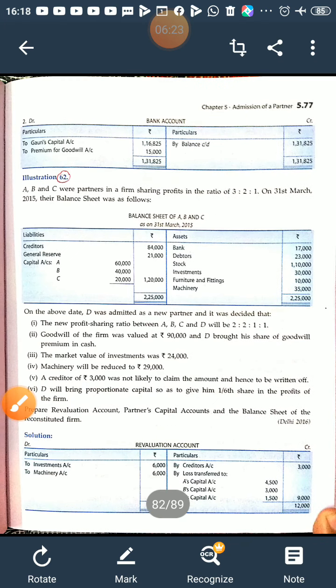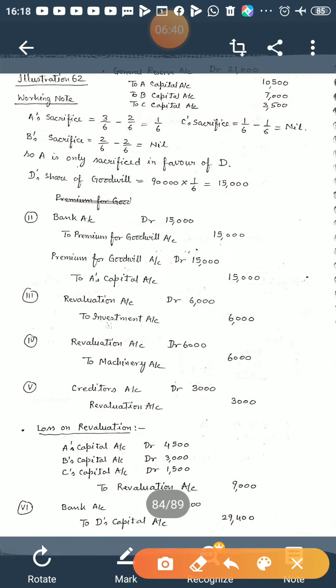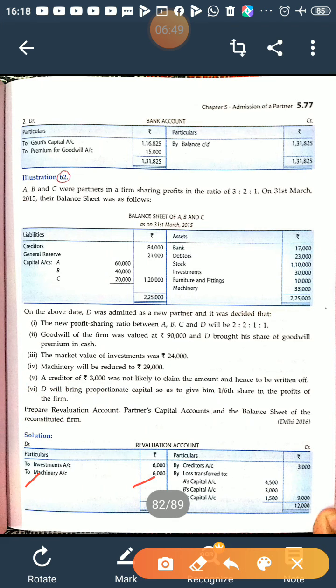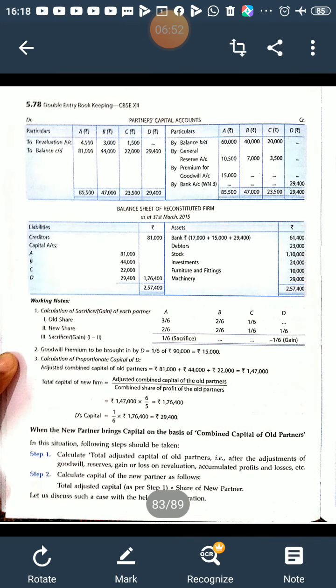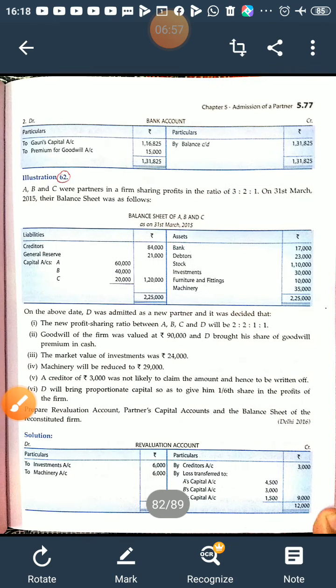Now next is machinery. There is an adjustment related to machinery. Machinery will be reduced to 29,000. At present it is 35,000 and it is to be reduced to 29,000. So there is a decrease in value of machinery of 6,000. So journal entry for this: revaluation account debited to machinery account 6,000. So revaluation account will be debited with machinery 6,000, and in the balance sheet you will reduce the amount by 6,000. Now you will show 29,000, right? Now all the adjustments have been done, only one left, which is related to the capital calculation.